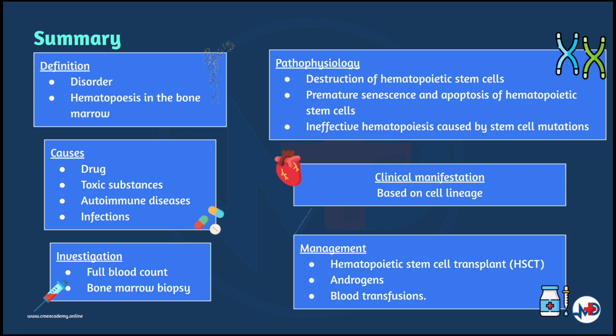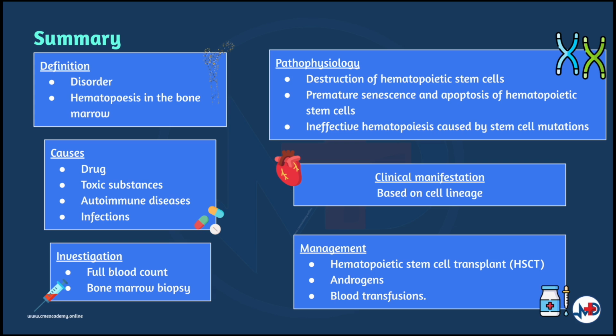Clinical manifestation of the disease can be broken down into symptoms specific to anemia, which are pallor, shortness of breath and fatigue, symptoms of neutropenia such as fevers and infections, and symptoms of thrombocytopenia such as menorrhagia, bleeding, and bruising. Full blood count is done to identify the affected line of stem cells. Bone marrow biopsy is used to confirm the diagnosis. Other investigations are done to assess the severity of the involvement of other systems.